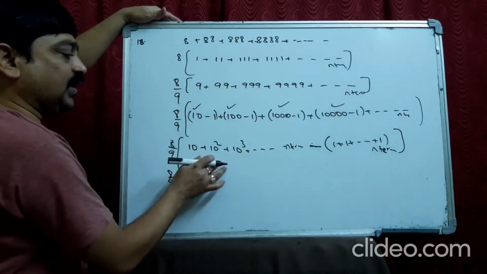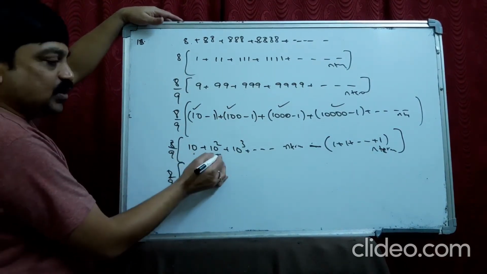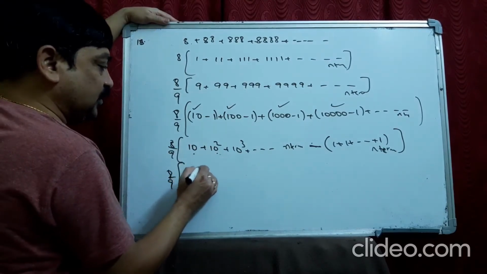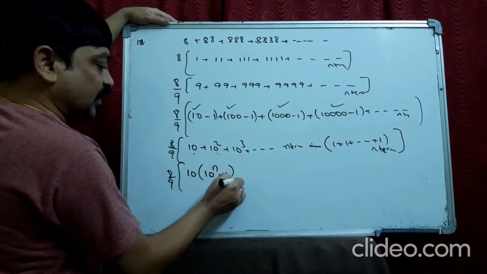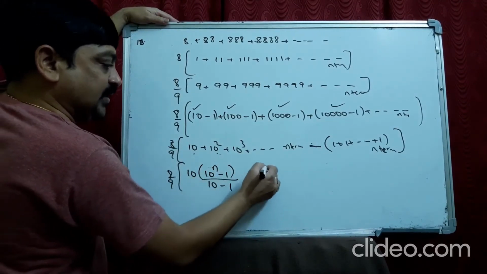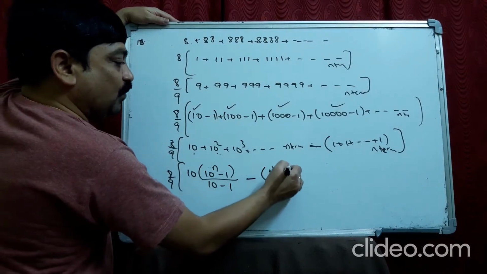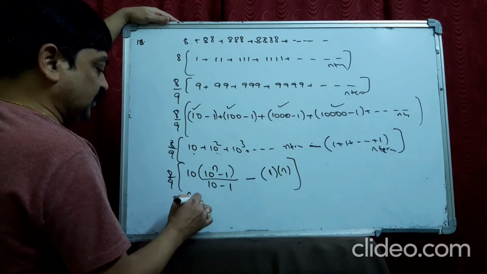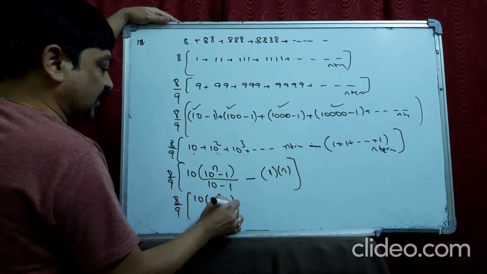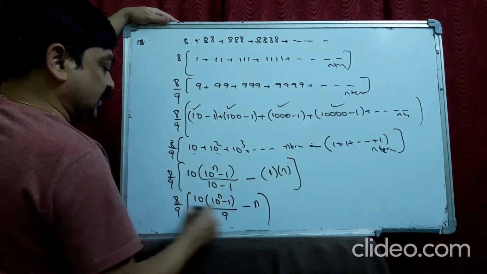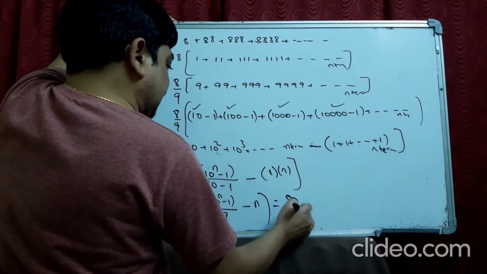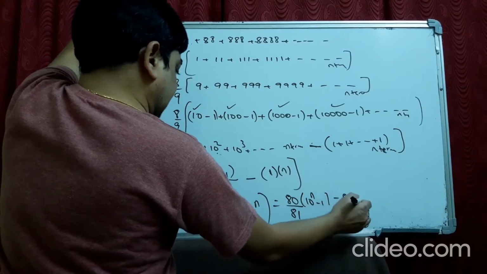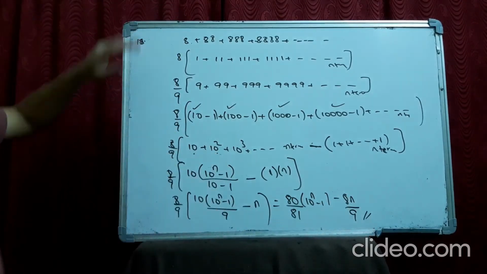Now this is the sum of n terms. Here a is 10, r is also 10, because A2 by A1. So it becomes a into r power n minus 1 by r minus 1, minus 1 added n times, which becomes 1 into n. So it becomes 8 by 9 into 10 into 10 power n minus 1 by 9, minus n. Sending it inside, it becomes 80 by 81 into 10 power n minus 1, minus 8n by 9. Right?